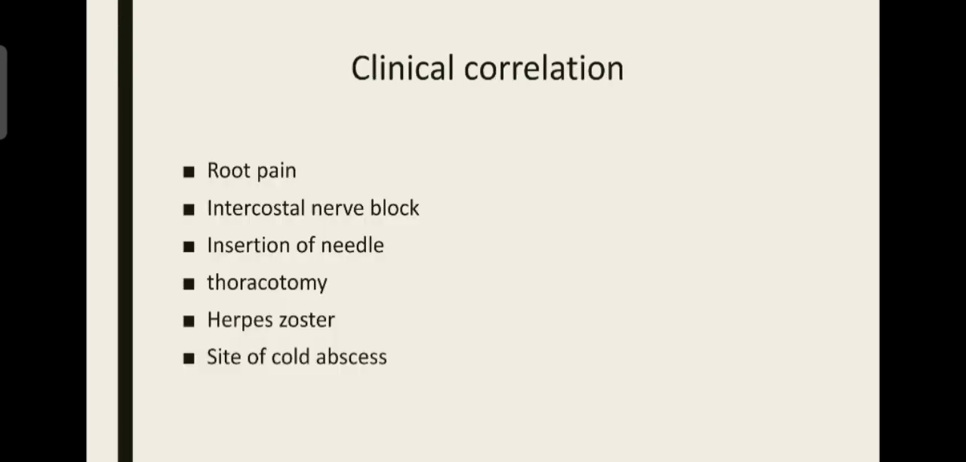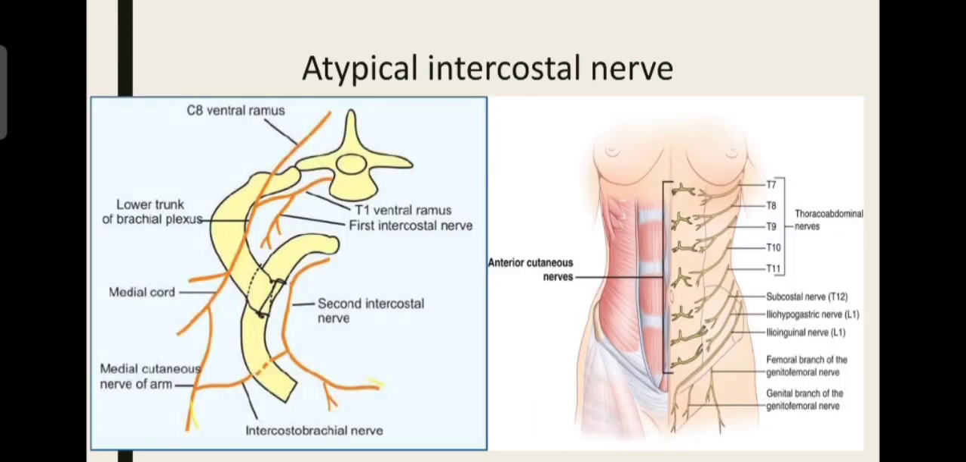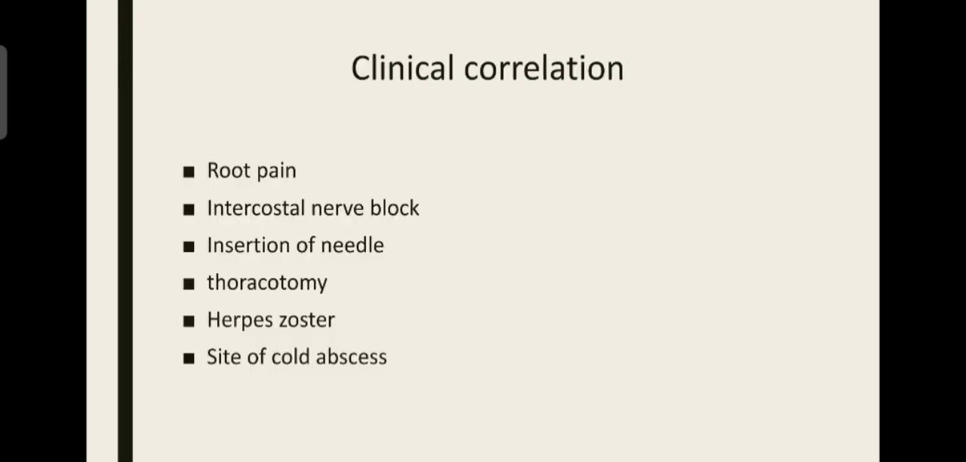Now we have various clinical correlations for these intercostal nerves. First of all, root pain. What is root pain? Root pain is otherwise called girdle pain, which is the pain that arises from the root of the spinal nerve. See here, any damage in the root of the spinal nerve will carry the pain all over the areas that are supplied by this nerve. So there will be severe pain when there is any compression in the root of the spinal nerve, which also occurs due to tuberculosis, as pus accumulates in the intervertebral space, so that it compresses the root of the nerve.